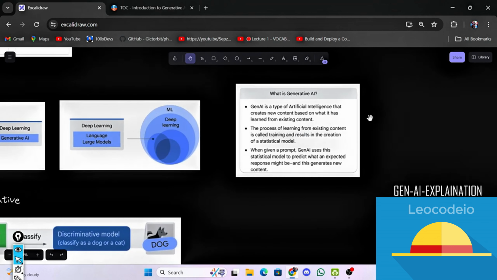Coming to the neat explanation of what generative AI is: it is artificial intelligence that creates new content. The process of learning from existing content is called training, and the result is called a statistical model. So we will do the training first, and then produce the output. It is known to everyone. Coming to the prompt, it is an efficient command that we give to a model so that we can produce great outputs, like asking it to use this statistical model to predict the expected response and generate new content.